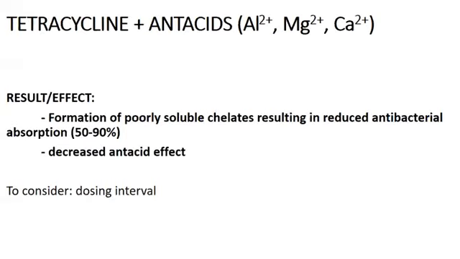So let's start. Our first drug is tetracycline plus antacids. Antacids containing aluminum, magnesium, and calcium. So what will happen? Tetracycline has a high affinity to form chelates with polyvalent metallic cations such as ferric, ferrous, aluminum, magnesium, and calcium.